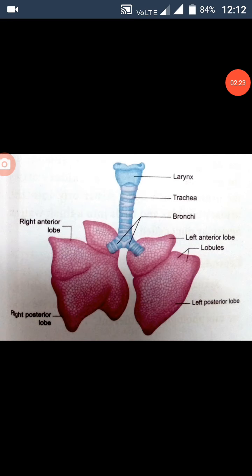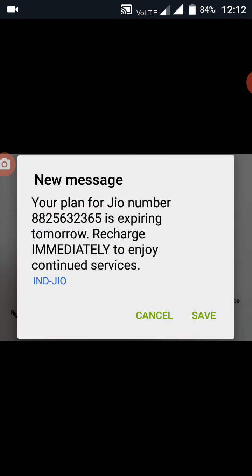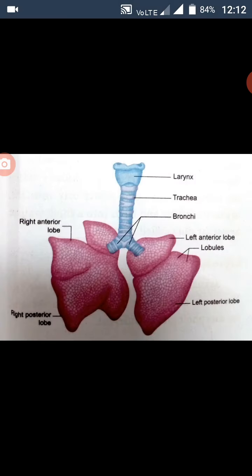Lungs. Each lung is enclosed by a double membrane, the pleura. Atmospheric air passes through the external nostril and the nasal passage into the pharynx. From the pharynx, it passes through the glottis into the windpipe.